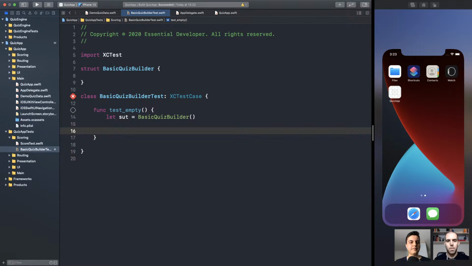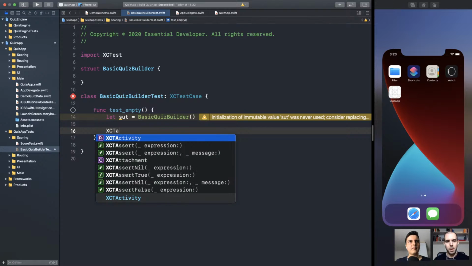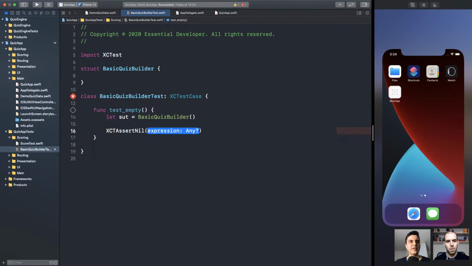So we need to design what failure means here, right? Because what should happen? If we try to build a basic quiz with an empty builder, it should fail, right? So what does failure mean in this case? It could be nil, right? It's probably the simplest thing. Always start with the simplest thing. So if we call build with an empty quiz, we didn't set any data to it, it should return nil when you call build. Make sense? Just like URL components does.